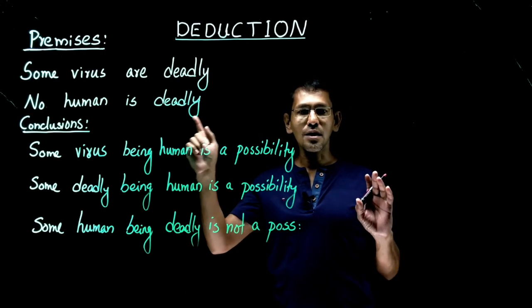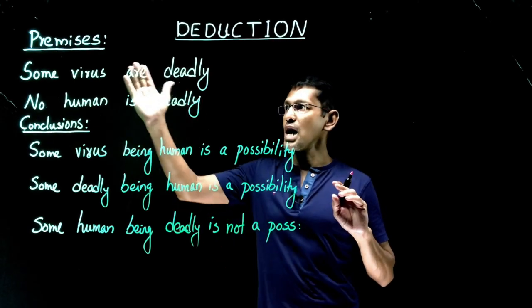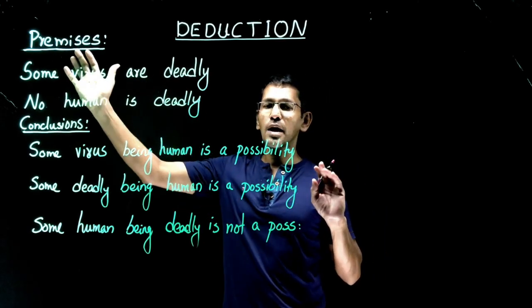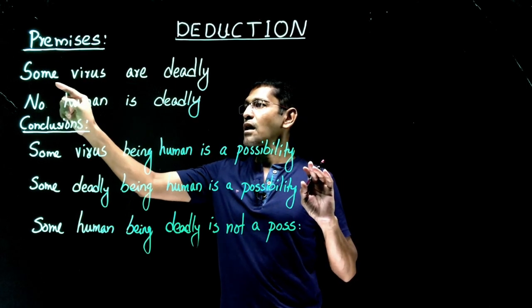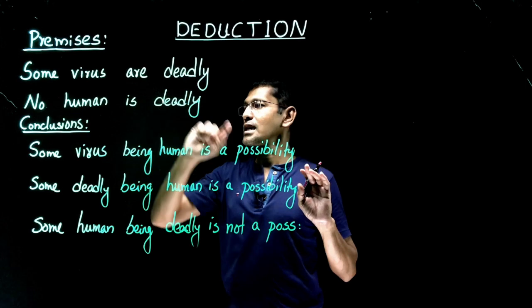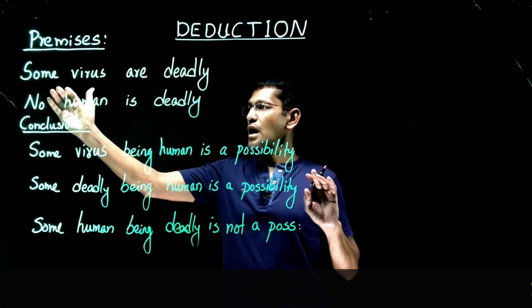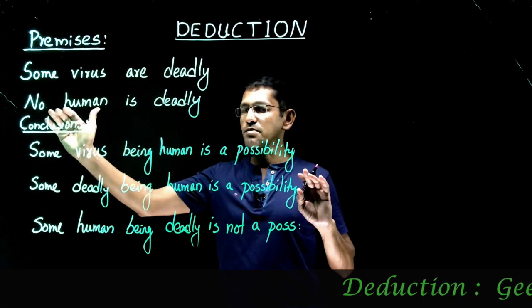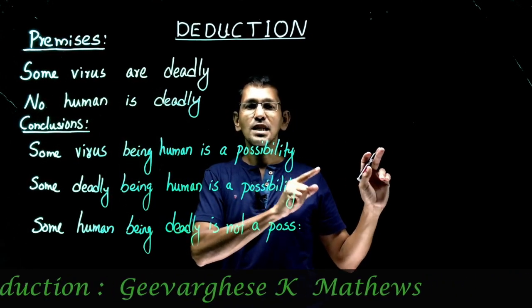This is another video on deduction type of questions. We have premises. Premises means statements. So we have two statements here. Some viruses are deadly. No human is deadly. So these are standard statements, some and no statements. So we'll directly get into the basic diagram.